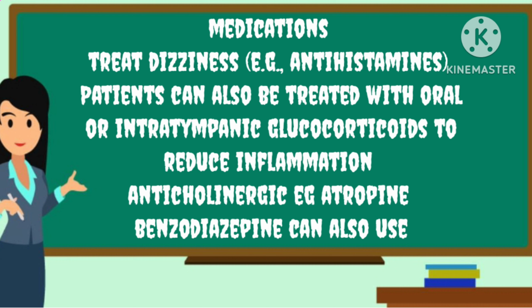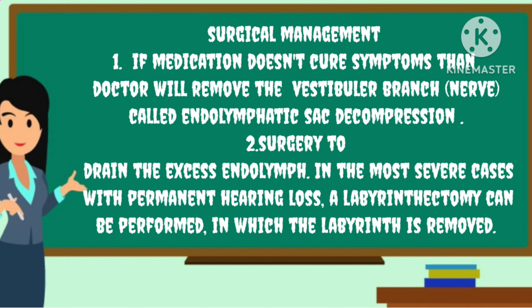If medication doesn't cure the symptoms, then the doctor will perform surgery, for example endolymphatic sac decompression, or cutting the vestibular nerve. Another surgery drains out the excess endolymph. In the most severe cases with permanent hearing loss, a labyrinthectomy can be performed, in which the labyrinth is removed.